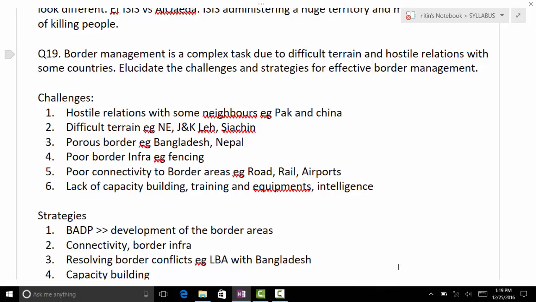For example, Europe, because they have very good borders, they have full coordination with each other's forces, and they're managing it well. Then you come to Africa, where the borders were decided by the colonial powers. It was the 1884 Berlin Conference.